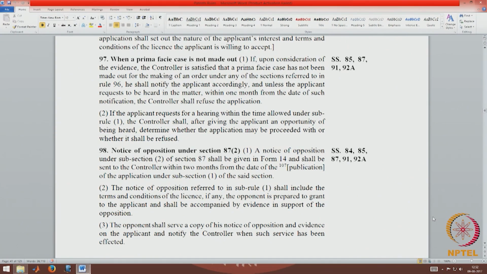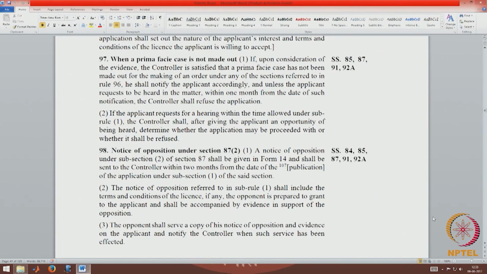2. The notice of opposition referred to in sub-rule 1 shall include terms and conditions of the license, if any, the opponent is prepared to grant to the applicant and shall be accompanied by evidence in support of the opposition. Now, when the patentee opposes, the patentee can also state the terms on which he is willing to grant a license. In some cases, a licensee or an applicant will approach for a compulsory license because he is not able to get a license from the patentee, or the patentee is not willing to give it on reasonable terms as the applicant feels.